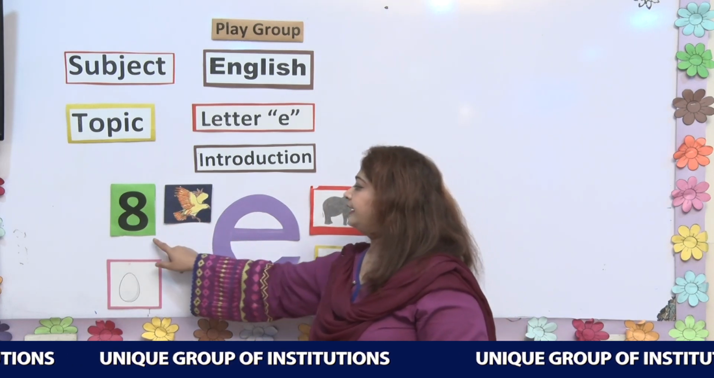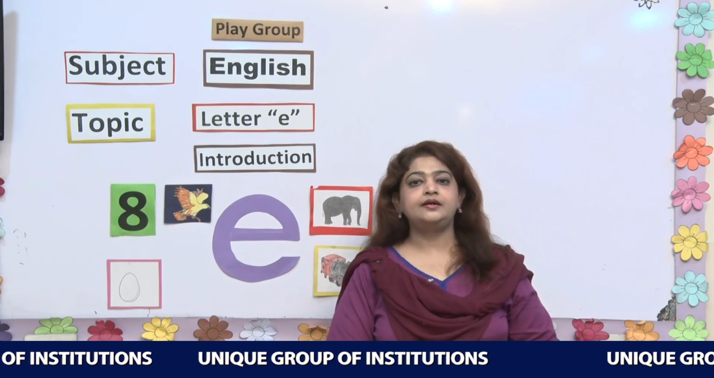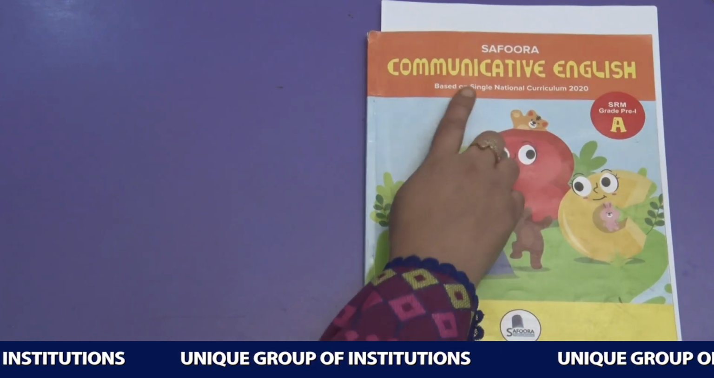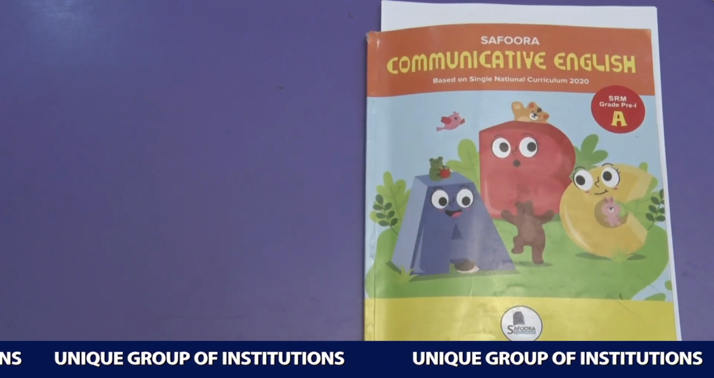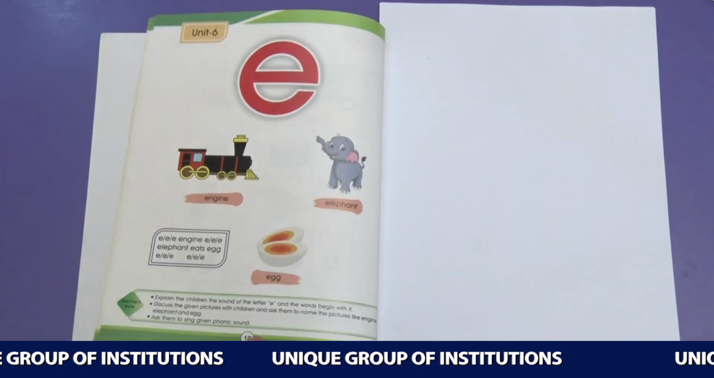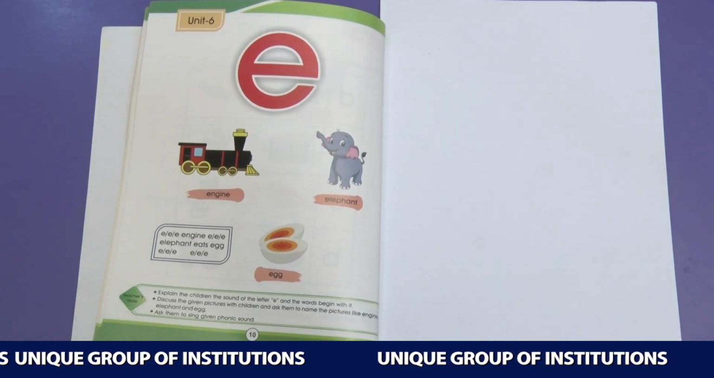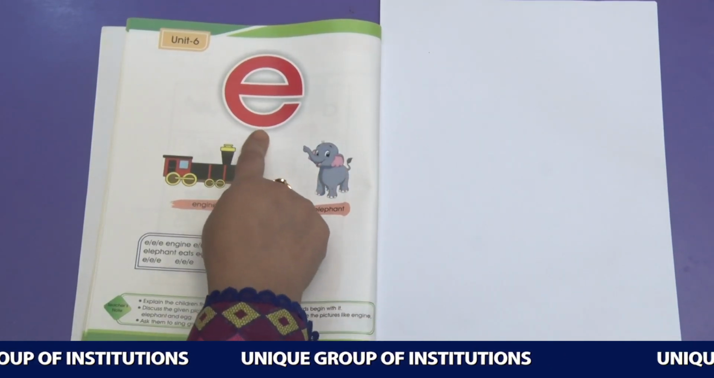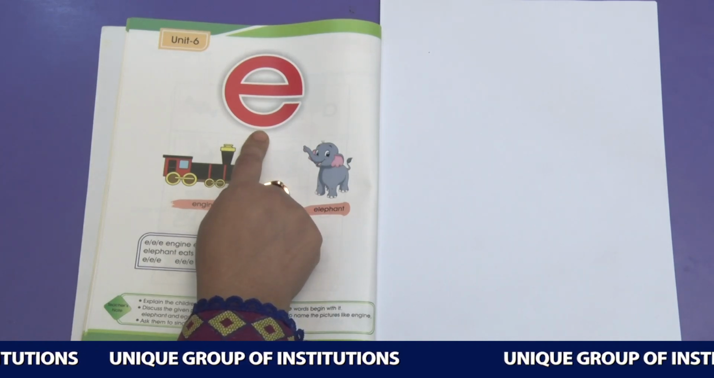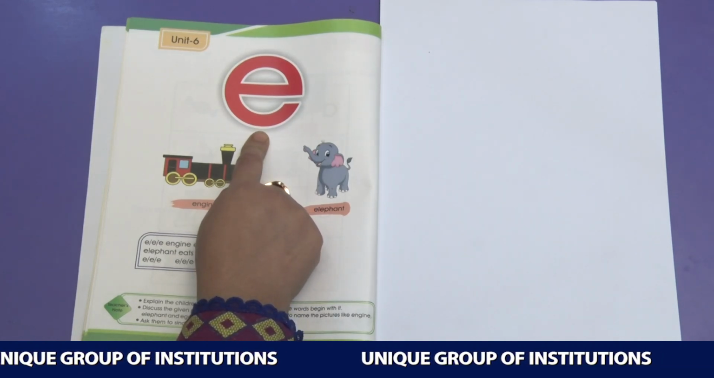Now students, we will do the reading from our communicative English book. Okay, let's read with me. Now everyone open your Sephora communicative English book and open page number 10. Which page number? It's page number 10, and we are going to do the reading of letter E.